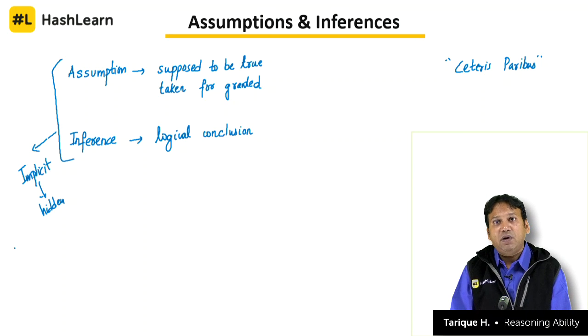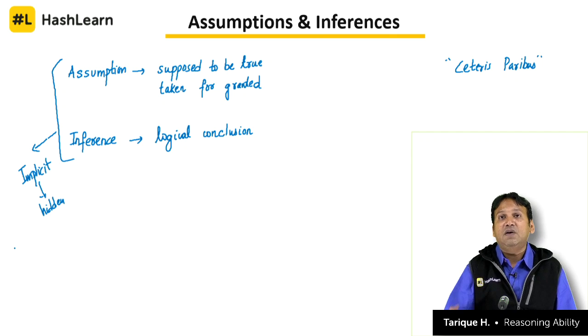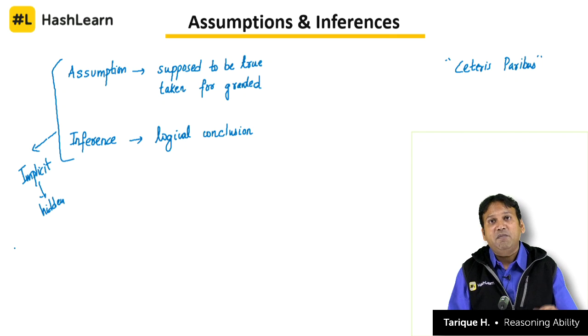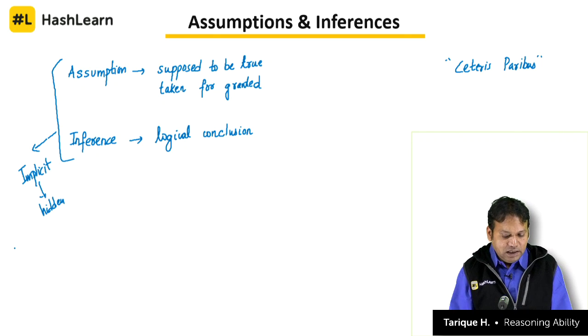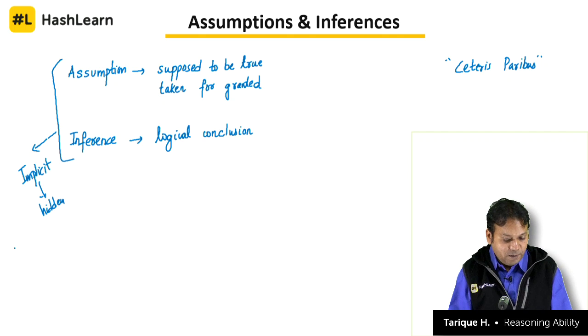and it's left up to the reader to understand what assumptions the author has made. According to that, the reader can then come to a particular logical conclusion. Or if the author has mentioned a logical conclusion, he will still not mention the assumptions that he has used for coming to that logical conclusion. Clear? That's a little bit about assumptions and inferences. An assumption is something that you are supposed to take for granted, or suppose to be true.